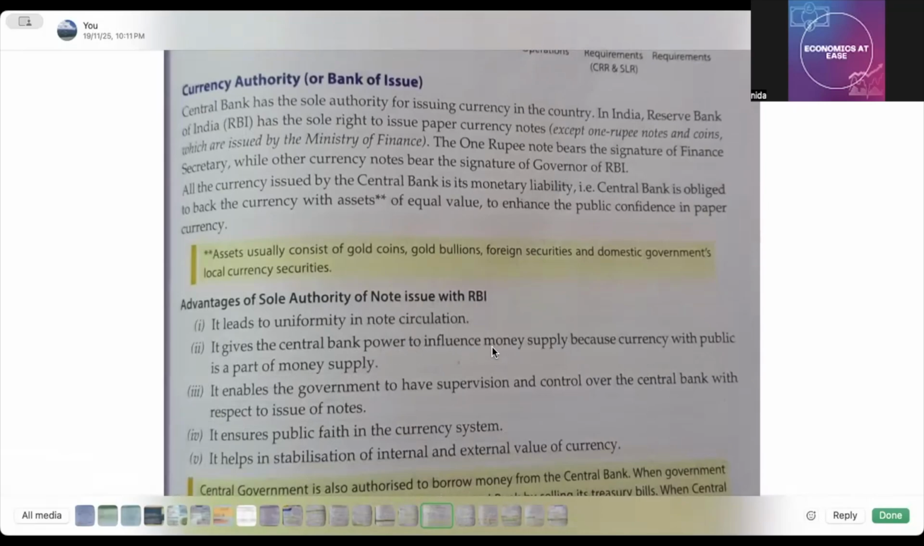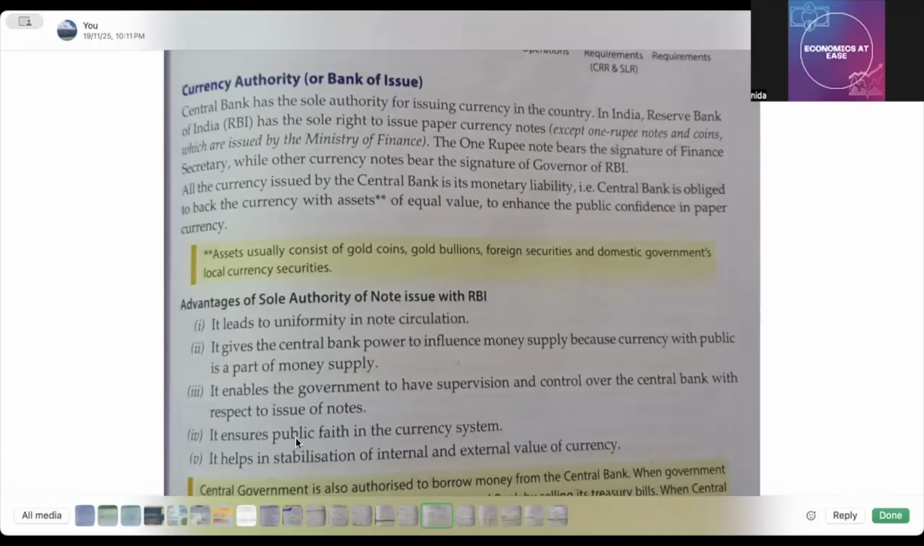बस छोटे छोटे पॉइंट्स आप इसको याद रखिएगा कि यूनिफॉर्मिटी बिल्ड करता है. Then it has the power to influence money supply. Okay, it enables the government to have supervision and control over the central bank, okay, with respect to issue of notes. Then it ensures public faith in the currency system, and public also gets the faith.